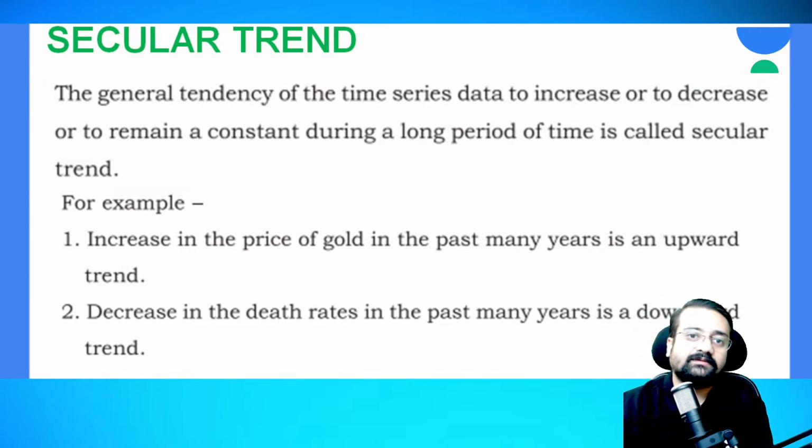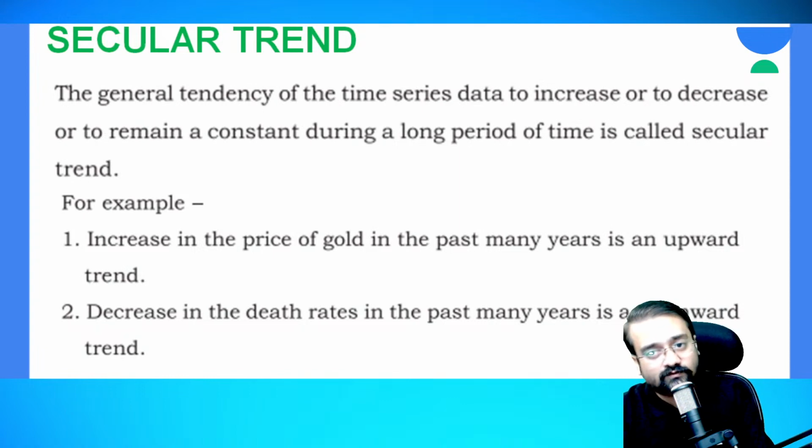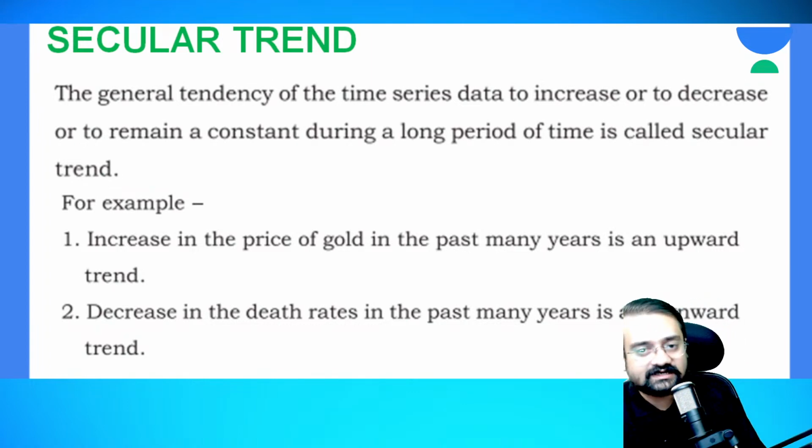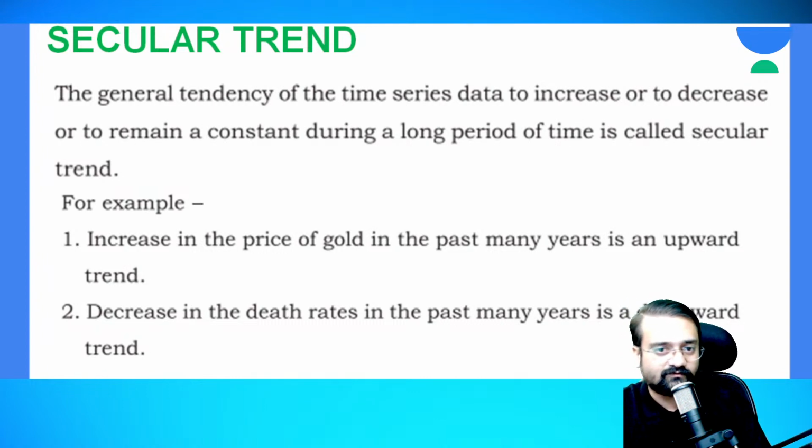So secular trend means what? A uniform increase or uniform decrease in a set of data is known as secular trend. Okay, so secular trend means whenever you have collected some data and that data is in increasing order or decreasing order uniformly.